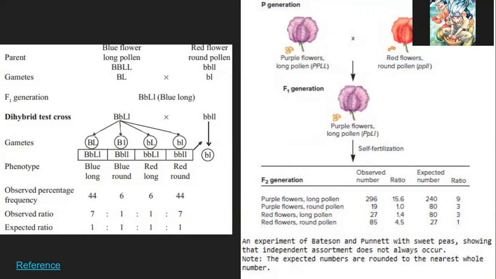So it's a simple one. For the first there are 4 gametes. For the second there's only 1 gamete. So there are only 4 possibilities. And in this case I got 2 purple, 2 red, and 2 long and 2 round.